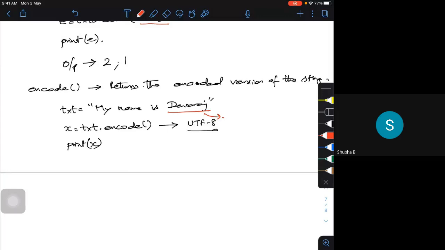Okay, so that's a name actually. If I try to use this, what are the corresponding encodings? Maybe your Python will give that particular output. So by name, it may return the same. It may return "my name is Devraj", because there is no encoding here.